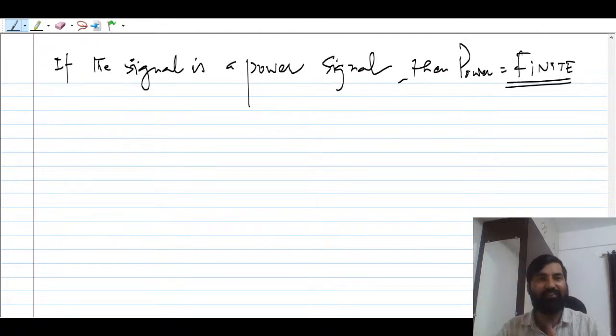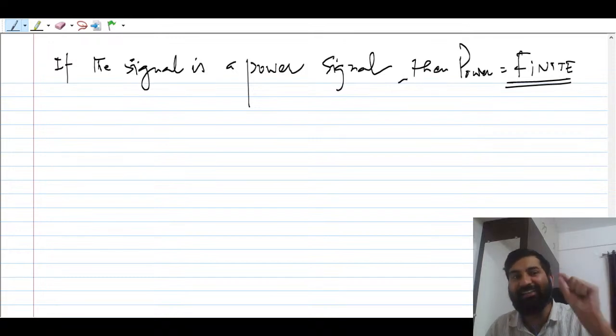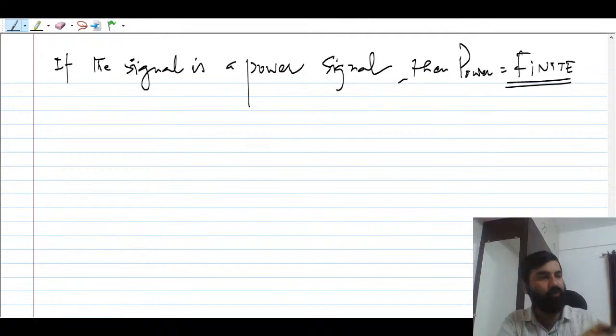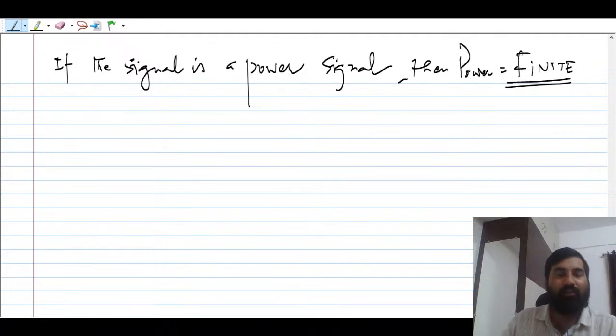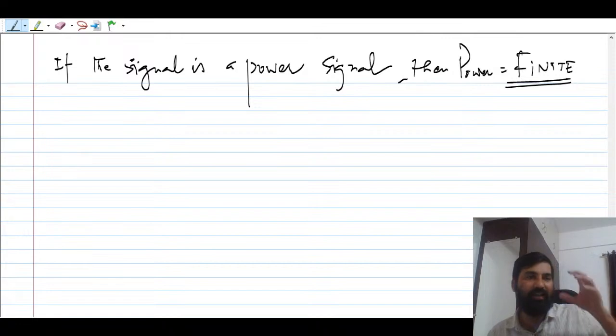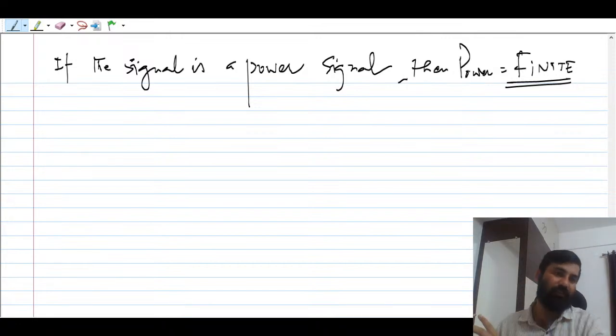So in communication systems, we always talk about power signals, right? We don't talk about energy of the signal. The reason behind that, we will see very soon. Because you will use a carrier to transmit your message signal. While discussing modulation, we will take one carrier signal. The carrier signal will be a deterministic signal, written like Ac cos(omega t plus phi).